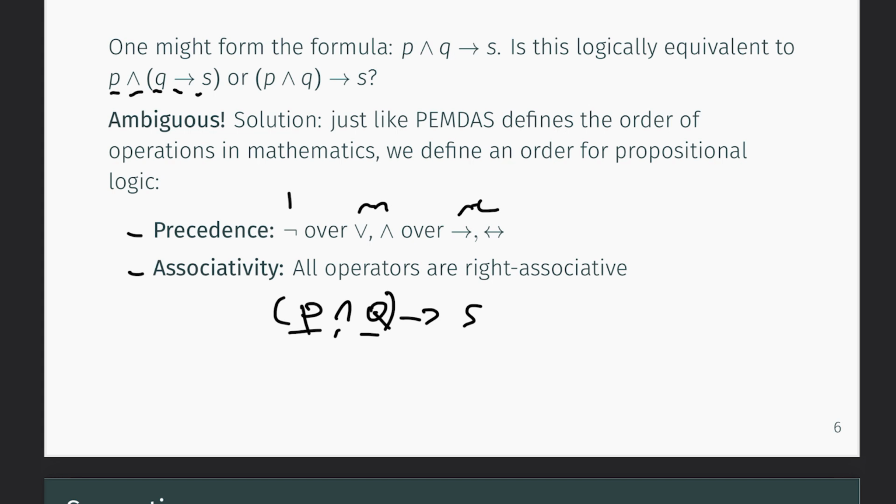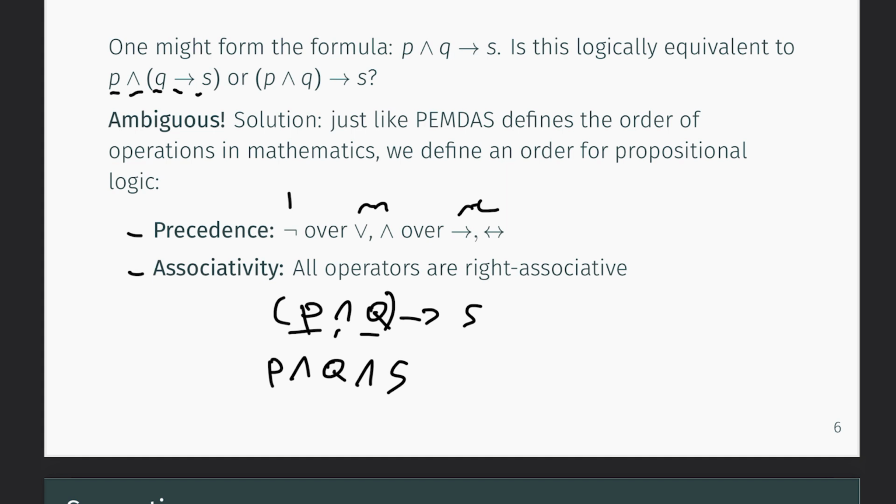Now we can also look at another example. For example, P and Q and S. Now the question is, how do the parentheses work here? Because we could do P and Q first, but you could also do Q and S first. However, which one is the correct one, right? We don't want ambiguity. Now notice that the precedence is the same for all operators, so we cannot use that to determine the order of operations.